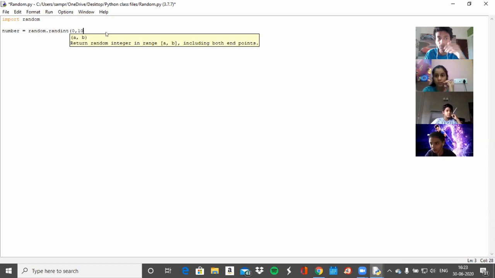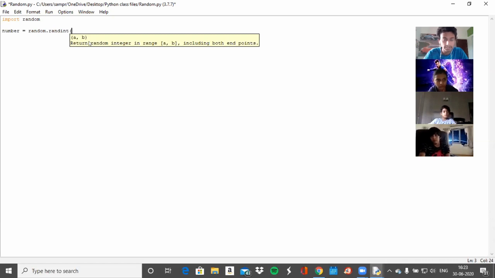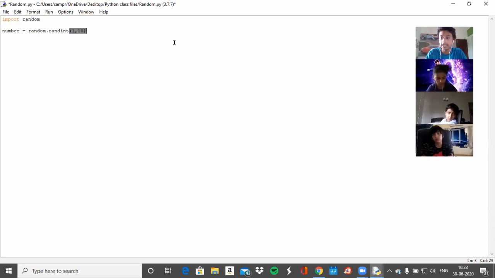Yeah, exactly. So the special thing about using a Python environment is it gives you prompts like this, right? Did you see that earlier? Yeah, like this. Return random integer in range A and B, including both endpoints. Including both endpoints means I could do 1, comma 10, and it'll include 1 and 10, right? Cool. And then print.